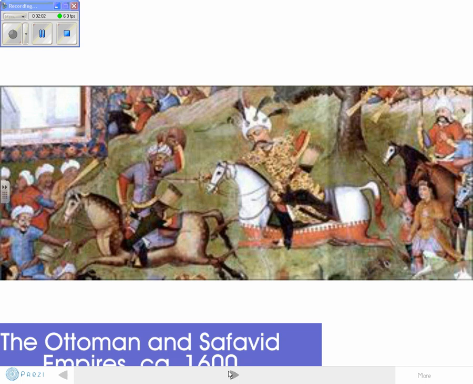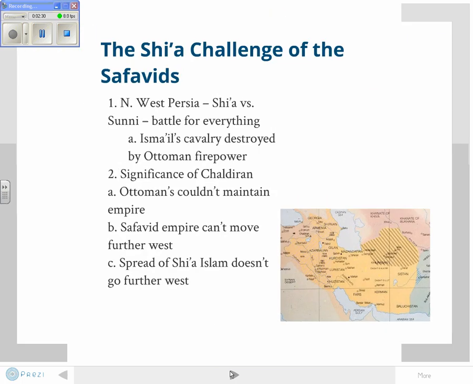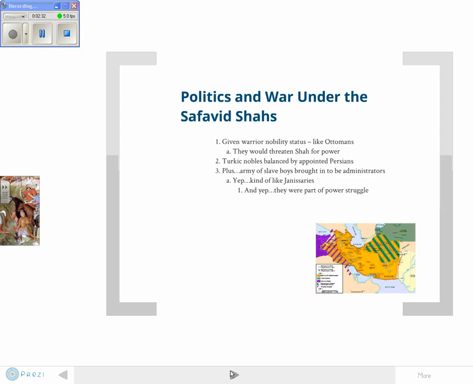You'll see the Safavid cavalry, you'll see what this guy is using. He's using a sword, but some of these guys are using arrows, and they're using swords and a few muskets over here. But the very fact that they are not using cannon like the Ottomans will be devastating to them. Okay. All right.